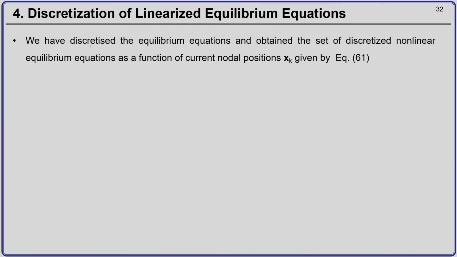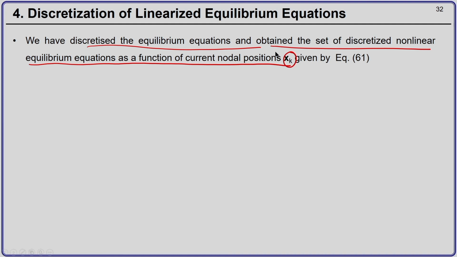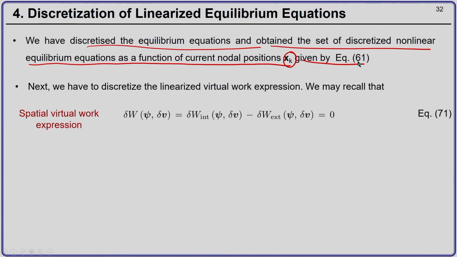So, today we will see the discretization of the linearized virtual work expression. Till last lecture we completed the discretization of the equilibrium equations. Today we are going to see the discretization of the linearized equilibrium equations. We have discretized the equilibrium equations, and we obtained a set of discretized nonlinear equilibrium equations as a function of the current nodal positions, x k, given by equation 61.